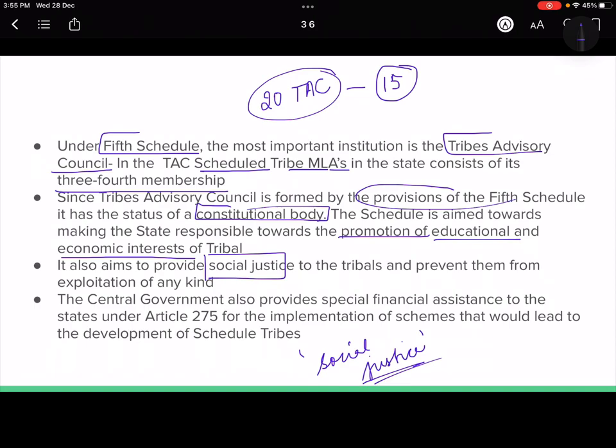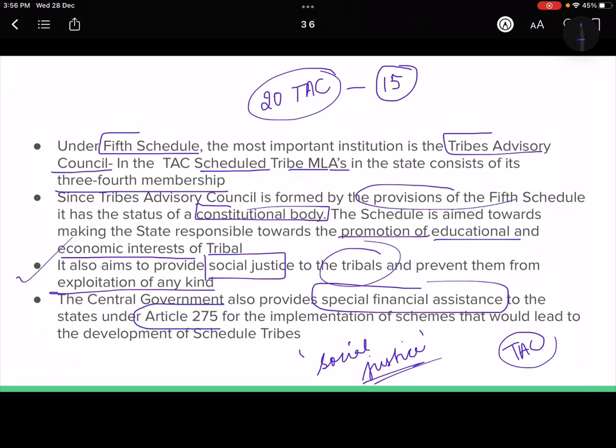So social justice की बात करता है to the tribals and prevents them from any exploitation, either from outsiders or from anybody, right? And they are also given special funding. So special financial assistance from the government is given under Article 275 for implementation of schemes in the scheduled areas. ठीक है. So I hope this point is also clear.